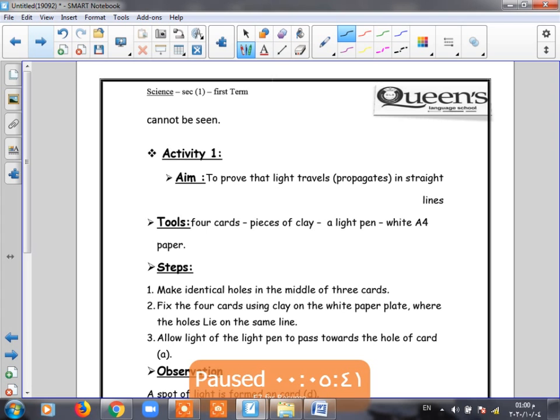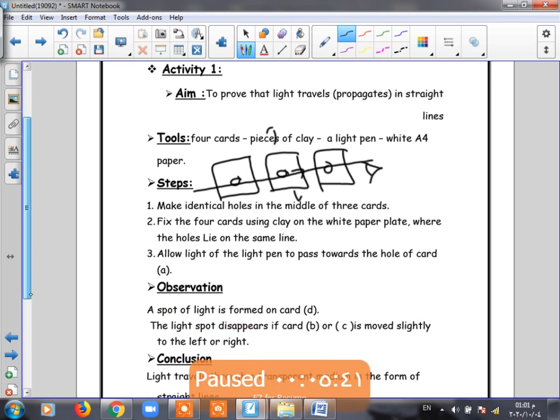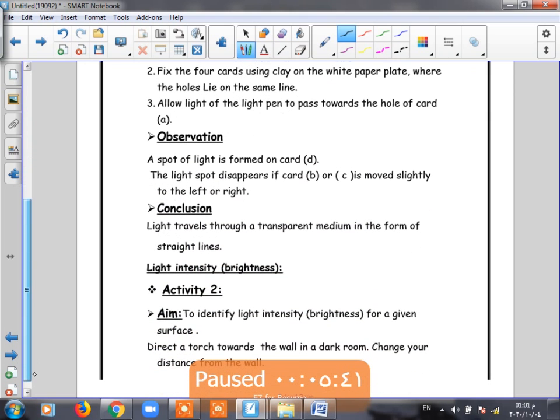When I do the activity, I take 3 papers and put a hole in the center of each one, and we have a torch or a source of light, and we look at the light. The light will travel in a straight line. So here I can see it. But when I move any one up or down, I can't see the light. So from here we know that light travels through transparent material in a straight line. This is the third property of light.